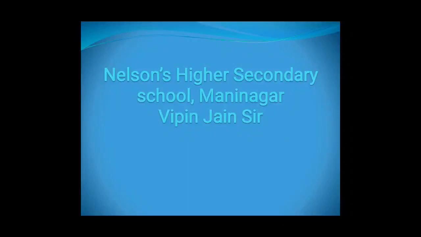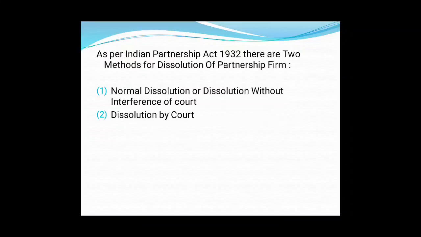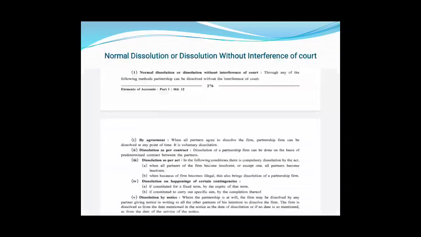In our chapter number 7, dissolution of a partnership firm, today we are going to talk about the methods of dissolution of partnership firm. Dissolution of partnership firm, what we are going to learn? Methods of dissolution of firm. As per Indian Partnership Act 1932, there are two methods for dissolution of partnership firm. One is normal, also known as dissolution without interference of court, and the second one is dissolution by court.